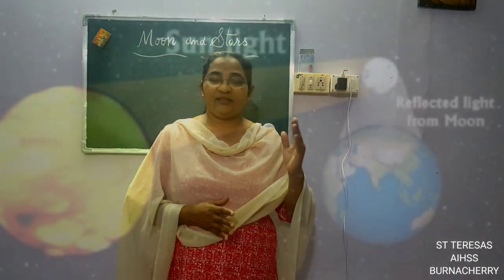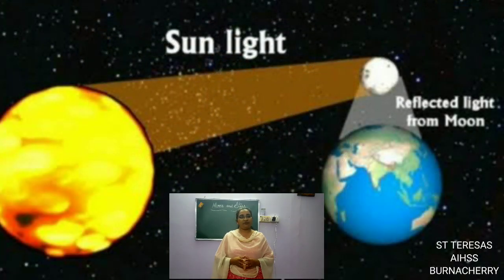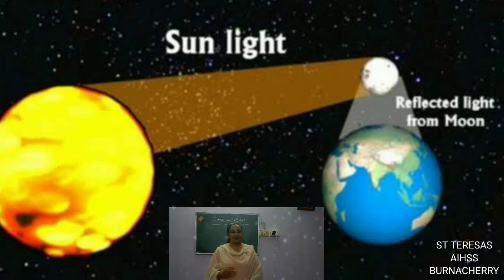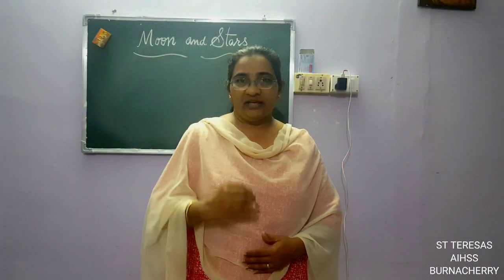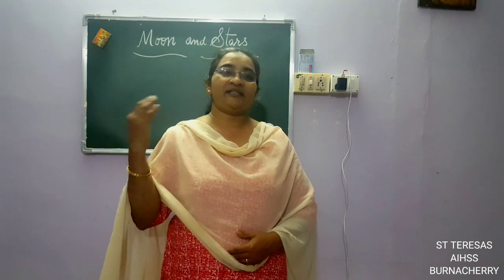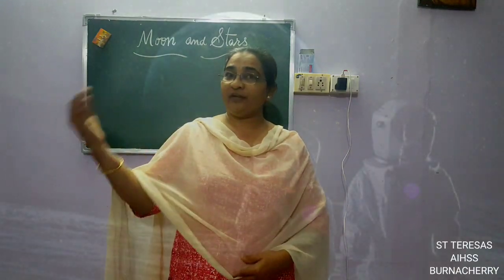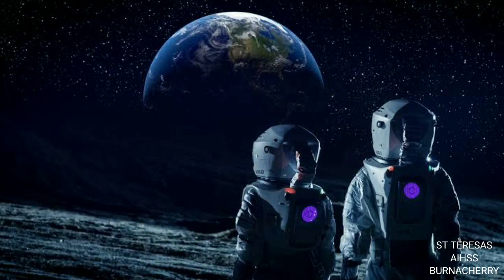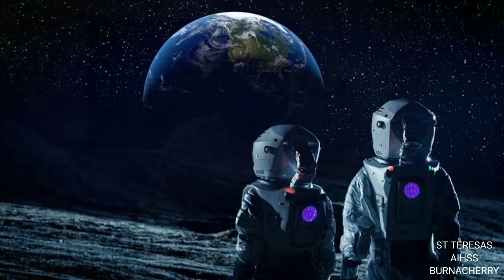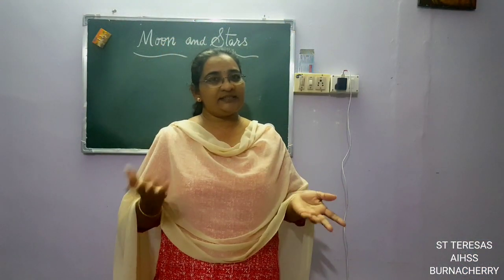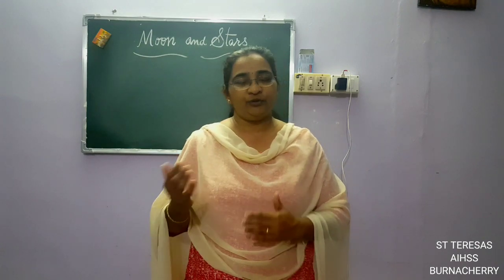No. We know the moon gets its light from the light of the sun. That is, the sun's light is reflected on the earth and also it is reflected on the moon. So when we are standing on the earth, we feel that the moon is having the light. But suppose we go to the moon and look at the earth, well, the earth also will look like the moon, full of light, because the sun's light reflects on the earth and the moon.